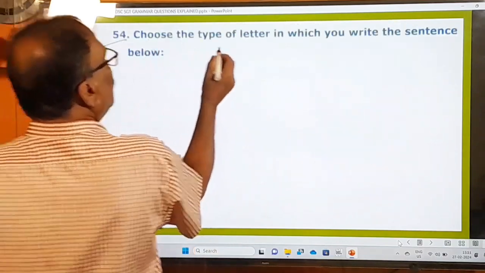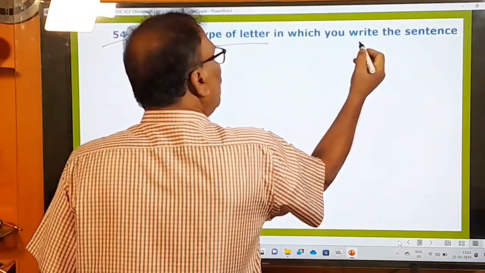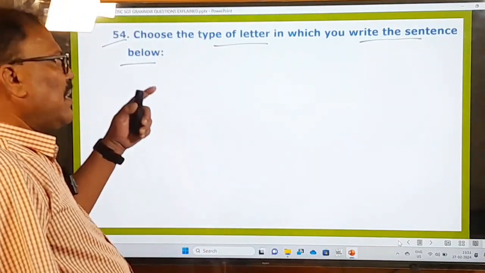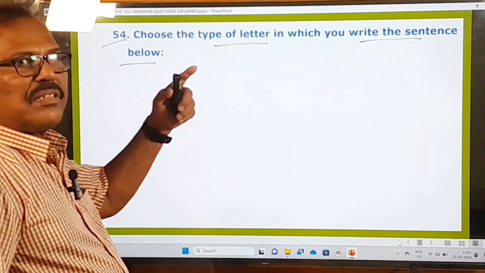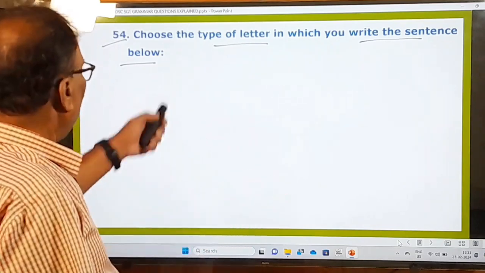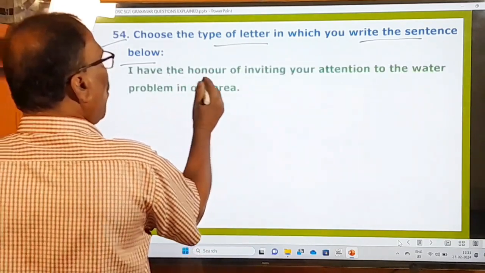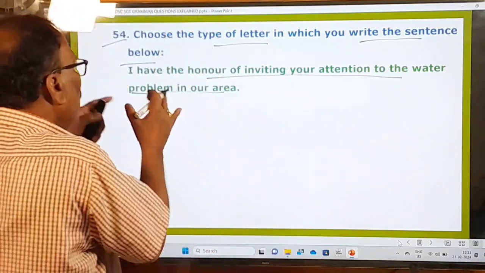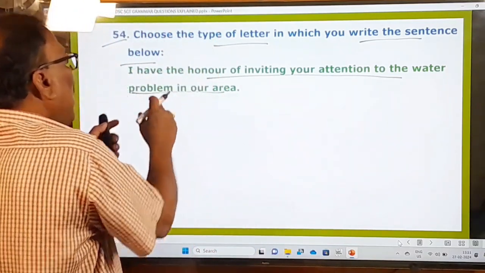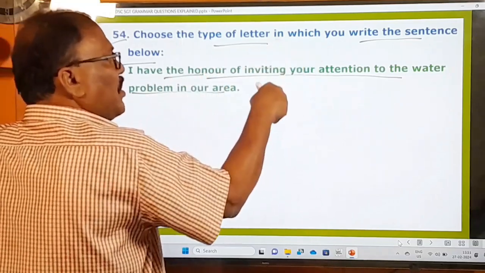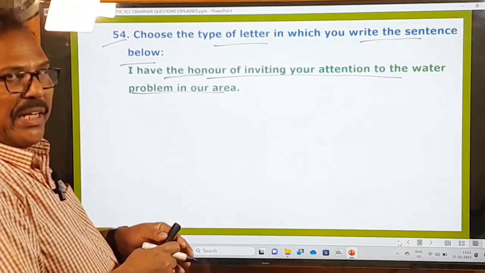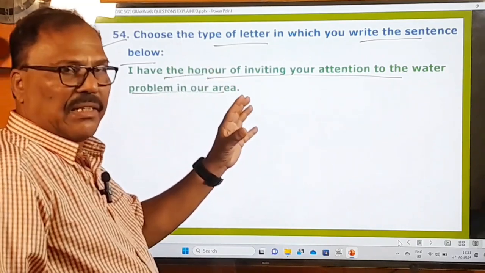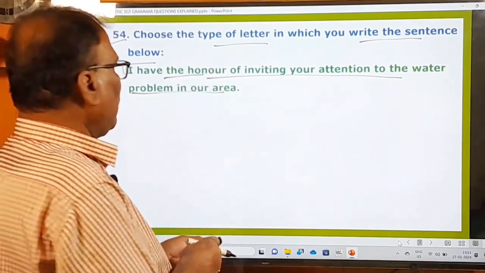54th question is there. Choose the type of letter in which you write the sentence below. So if you write that sentence, what letter will it become? Let us look at the question. I have the honor of inviting your attention to the water problem in our area. See how nicely you are writing the letter. So this is a nice style of writing a letter. It's a formal style of writing a letter.